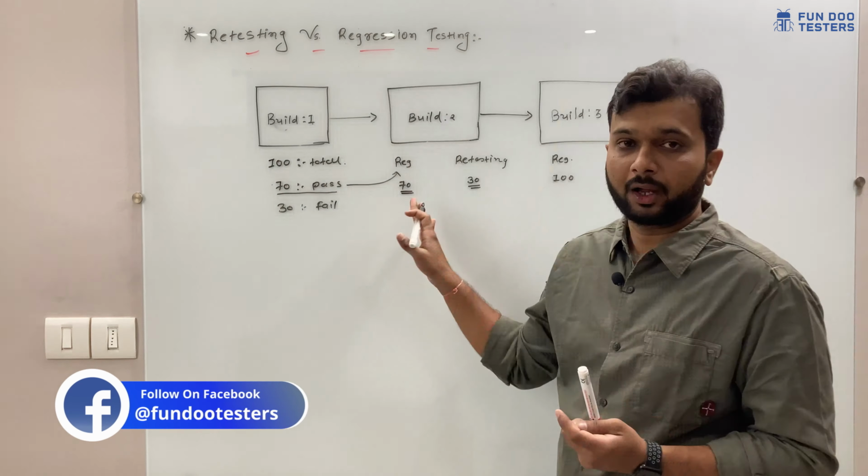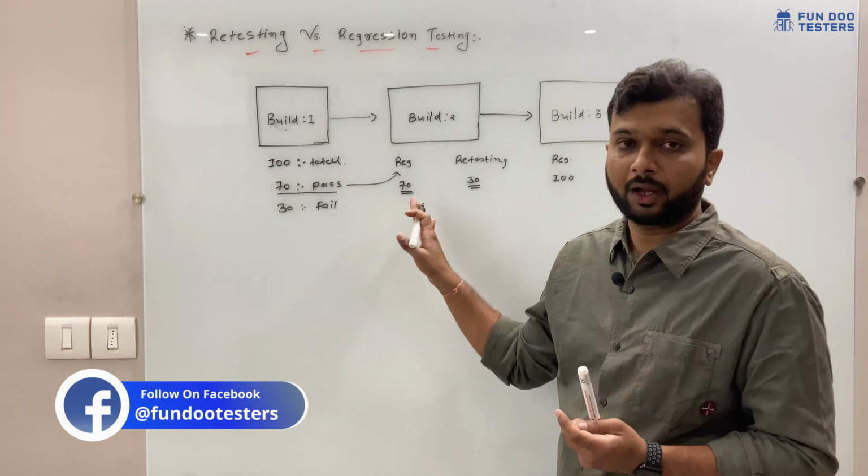Otherwise, we are not going to execute them. So here are three scenarios. If we have 70 and we have 30, and those are independent, there is no relation between these two. No relation between 70 and 30. So the developer has fixed this bug, but there is no dependency.